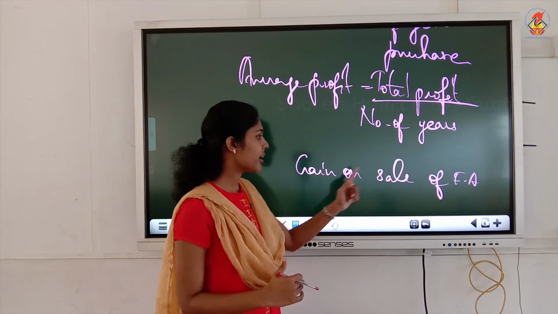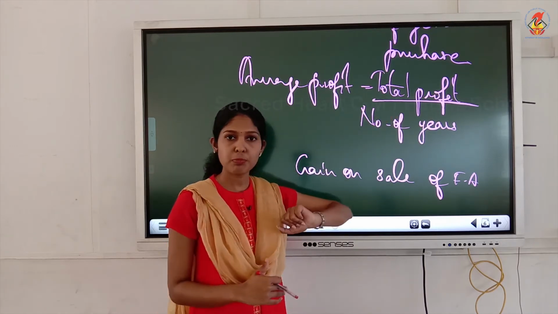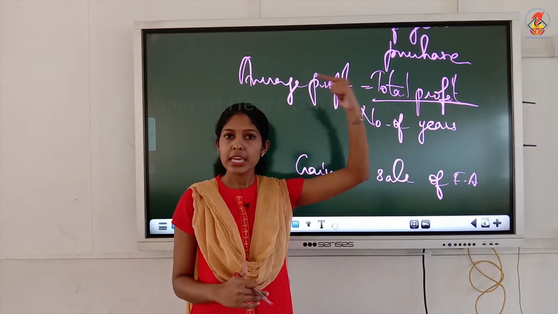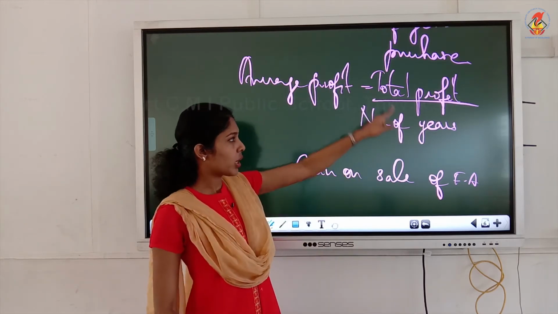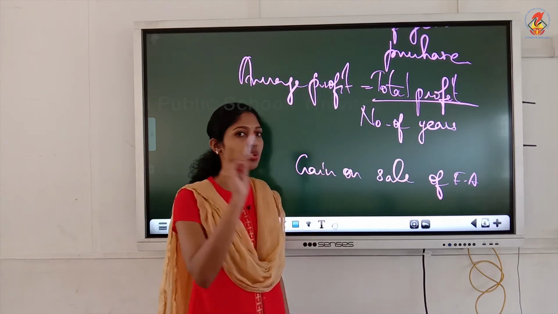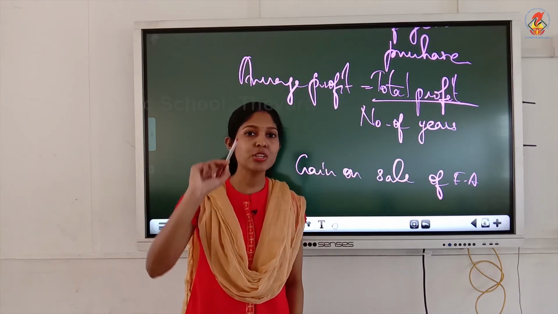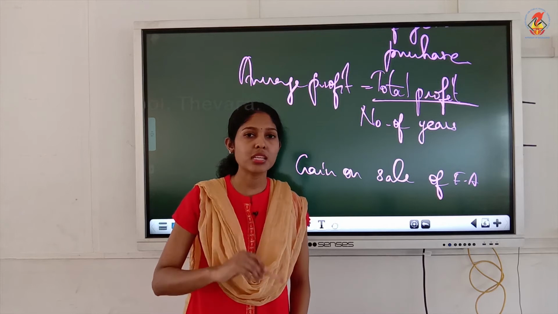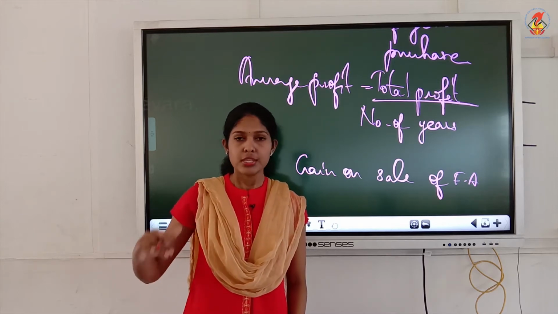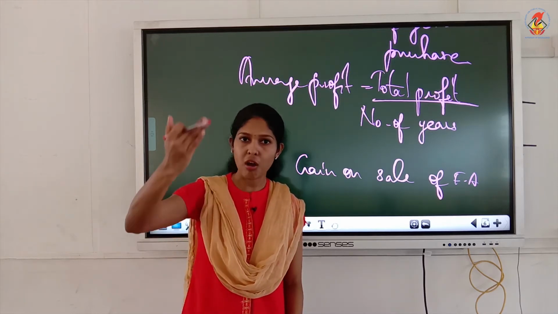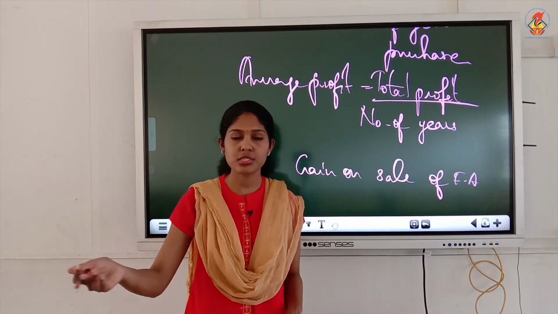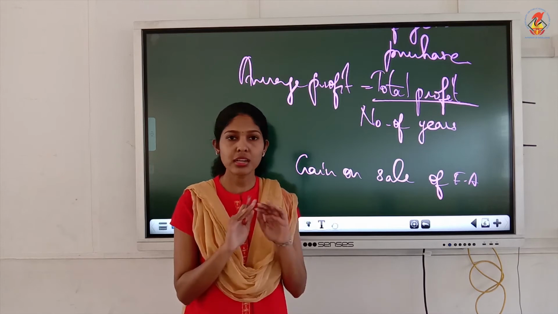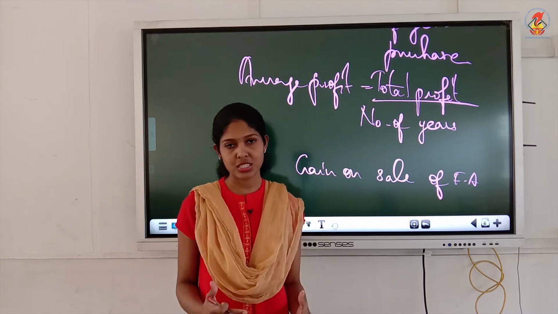And when you have a gain on sale, what will happen to your total profit? Normally profit will increase, but it is an abnormal gain. So when you compute this total profit, actually what you have to compute is total normal profit. Abnormal items you will have to exclude. So if there is an increase in profit due to abnormal items, understood? If you sell goods, yes, of course you will get money, but that is not abnormal. That is your main activity.